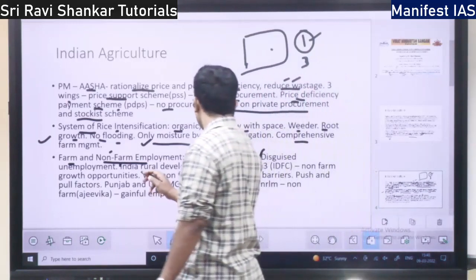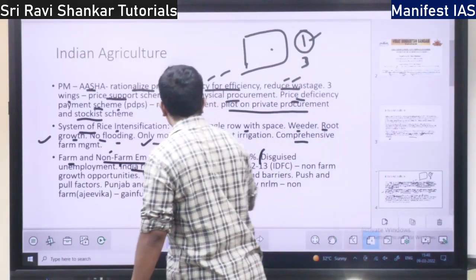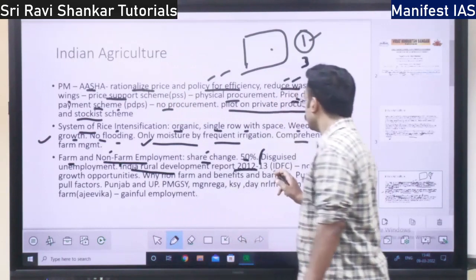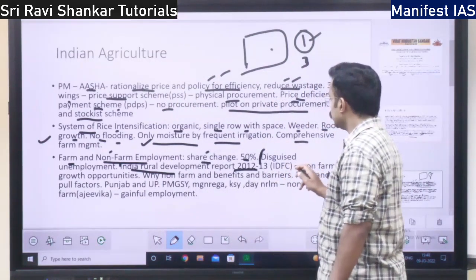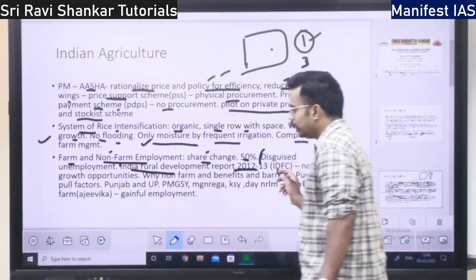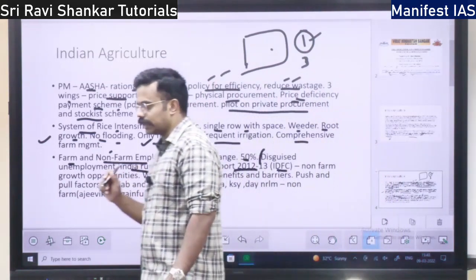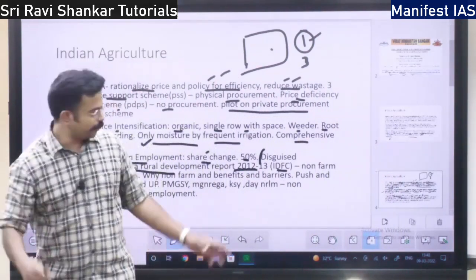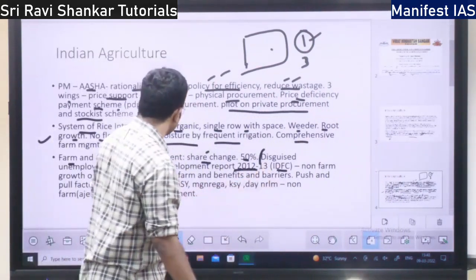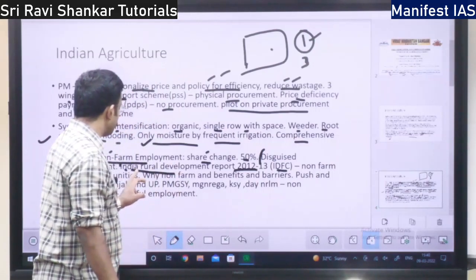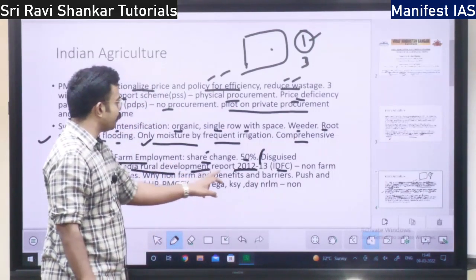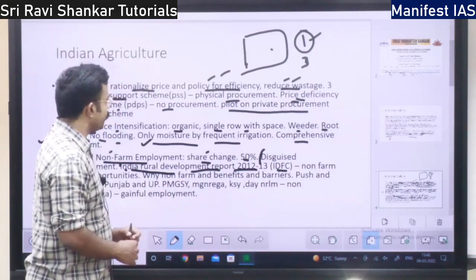Next you have the Indian Rural Development Report. This report is published by the IDFC organization. This has published the Indian Rural Development Report.